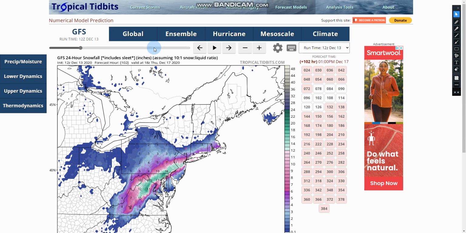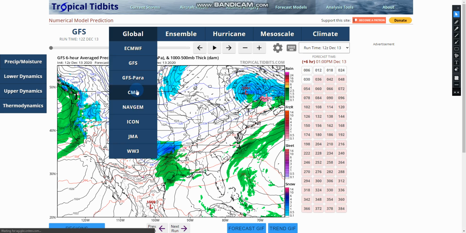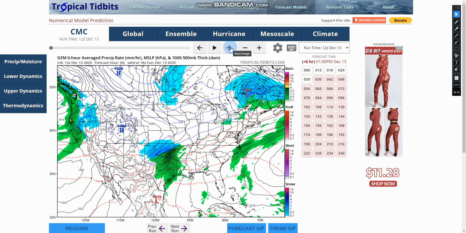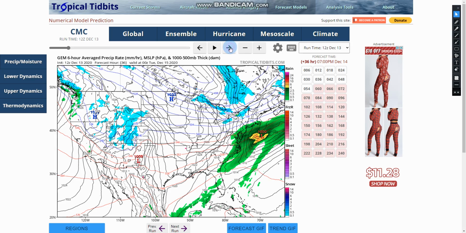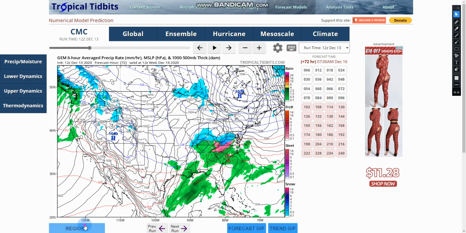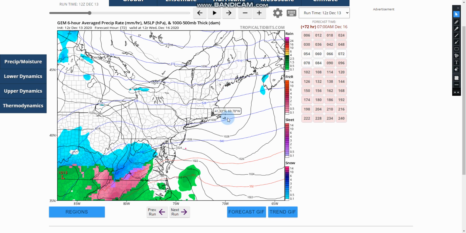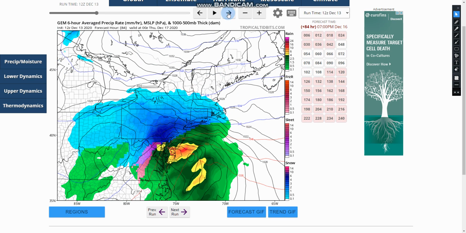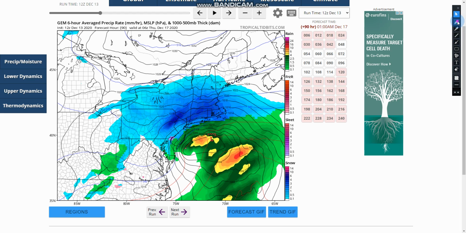If we take a look at a different model here that is called the Canadian, also known as the CMC, you can see that the storm, Winter Storm Flynn, is back in the south and tracks off to the east, giving some snow, but nothing too crazy. But if we take a look at Winter Storm Gale, you can see that on the Canadian, again the rain and snow line stays just south of Long Island, maybe touching the coast. If you're a mile inland, you will probably see rain, at least on this run. But if you're like 5 miles inland, you probably will be all snow, at least as shown by the Canadian.